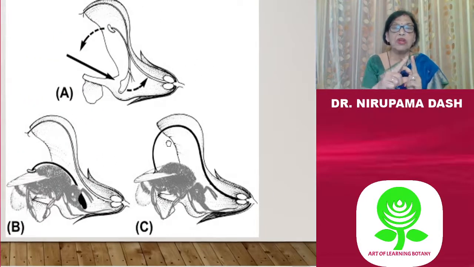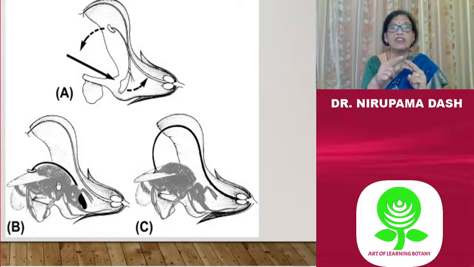The upper part is fertile and the lower part is sterile, and the sterile parts of the two stamens are connected to form a pad-like structure. Whenever the bee enters the flower and lands on that part, the upper part turns down and touches the body surface of the bee, and it releases the sticky pollen grains onto its body.